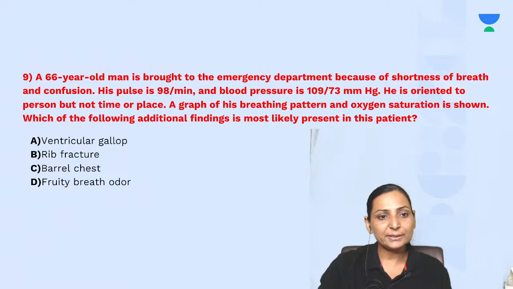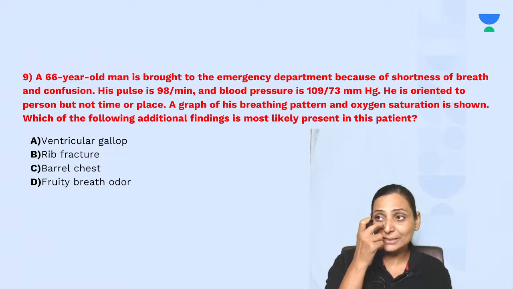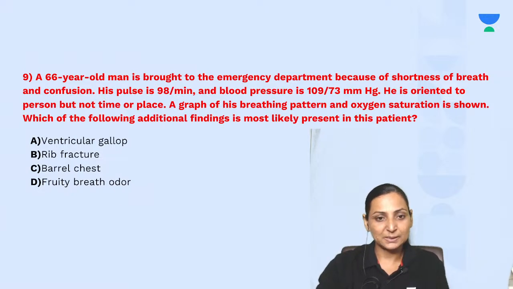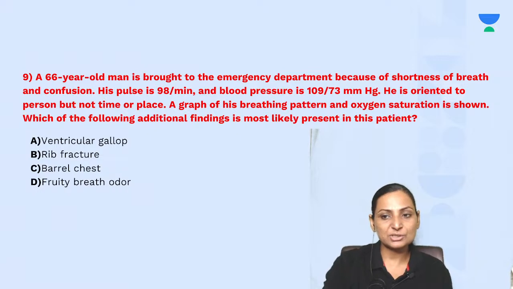He is oriented to person but not to time and place. That means he can identify the person but he is not oriented to time and place. A graph of the breathing pattern is shown and the oxygen saturation is shown. Which of the following additional findings is most likely present in this patient?